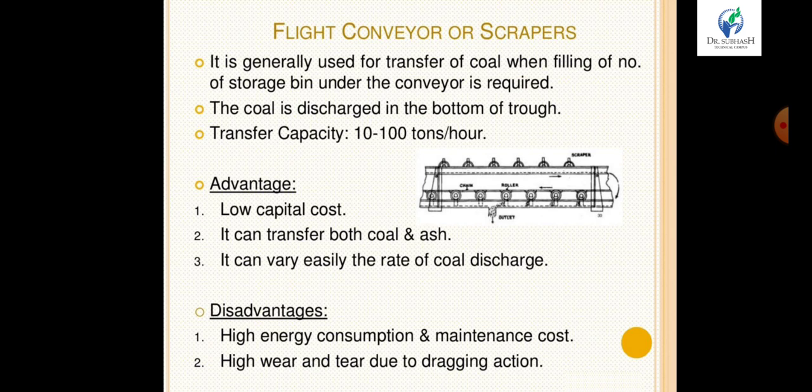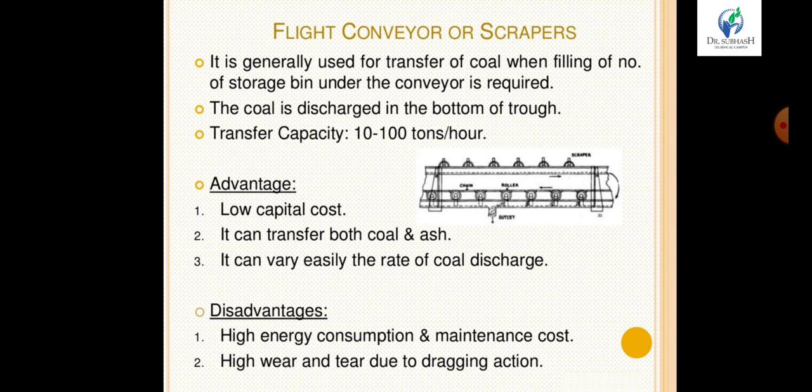Then the flight conveyor, or we can say scrapers. It is generally used to transfer coal when a number of storage bins under the conveyor are required. The coal is discharged from the bottom, and the transfer capacity is 10 to 100 tons per hour.